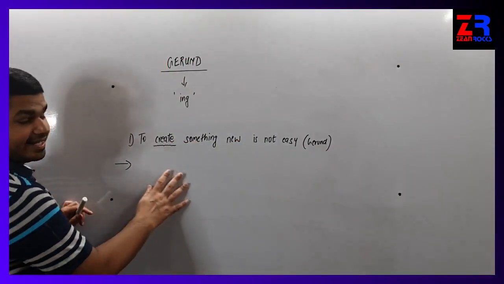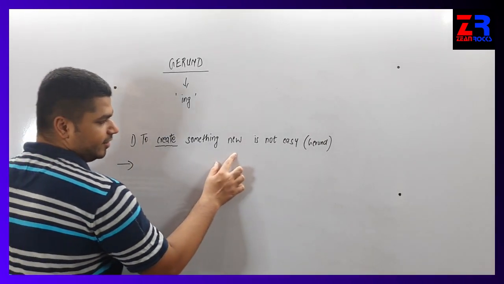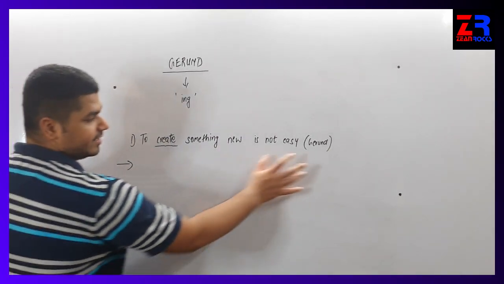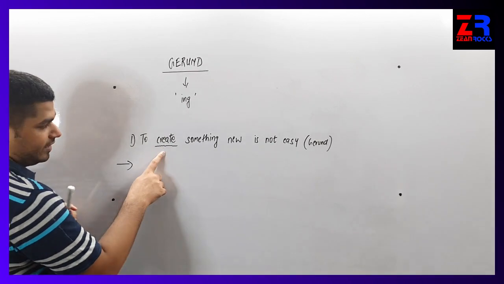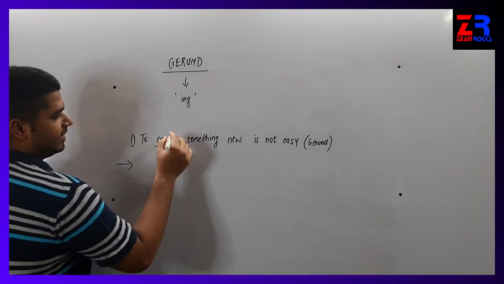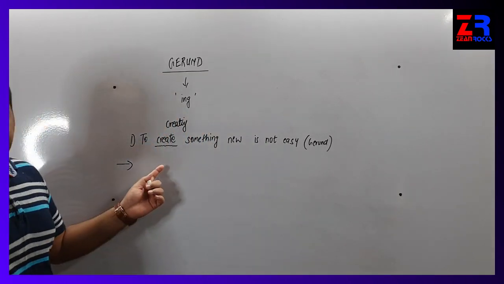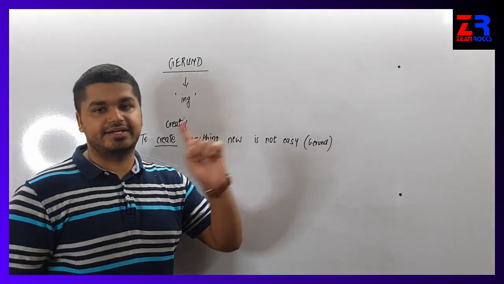Okay, let's take a sentence. To create something new is not easy. We have to convert this into a gerund form. Now they have underlined the word create. So create, we have to just add ing. So create will become creating. So we have to use the word creating and we have to repeat the sentence.